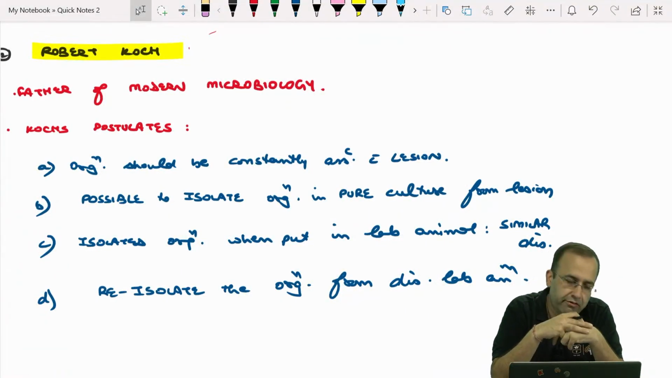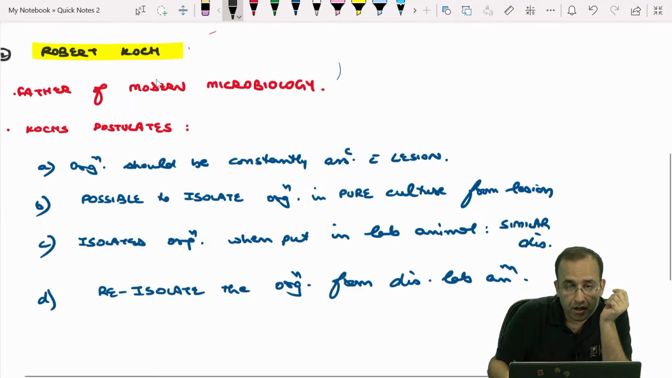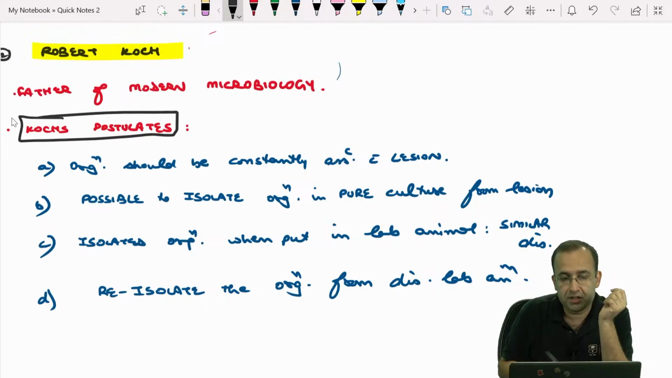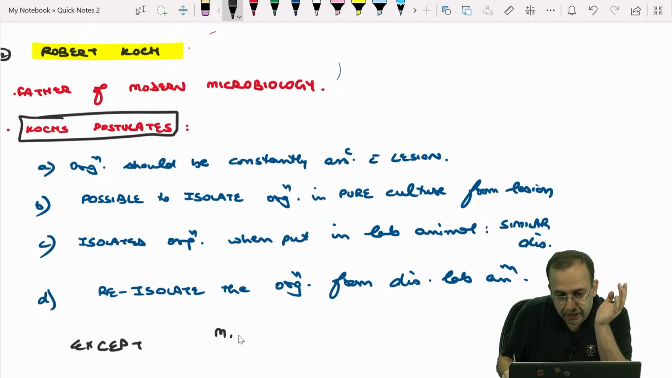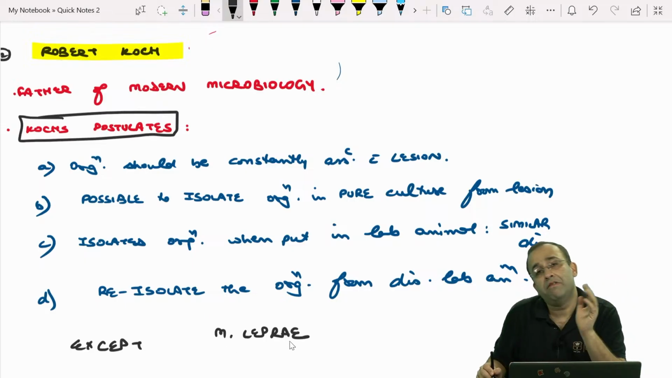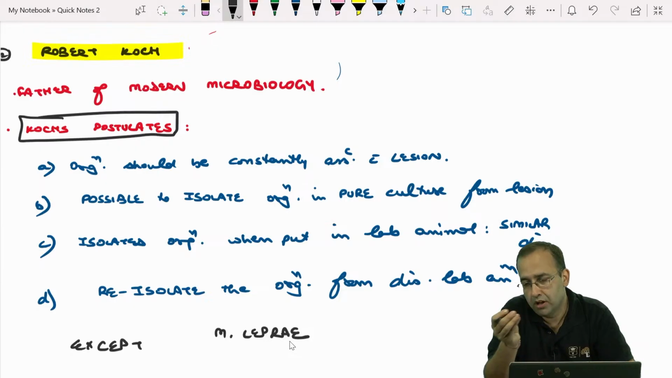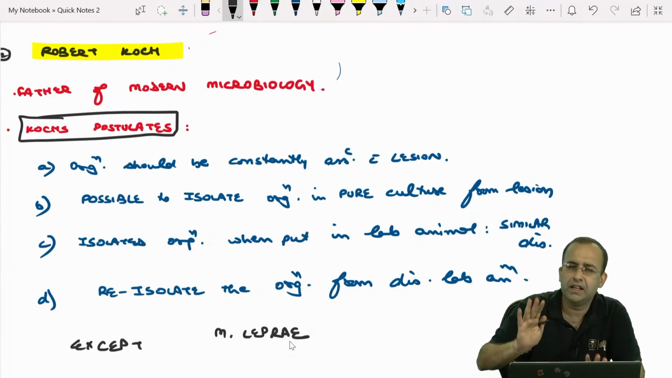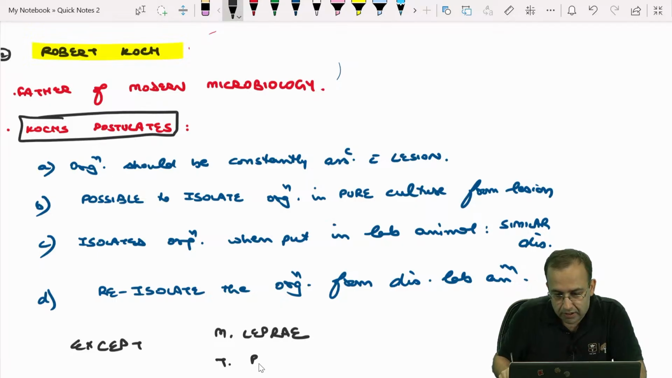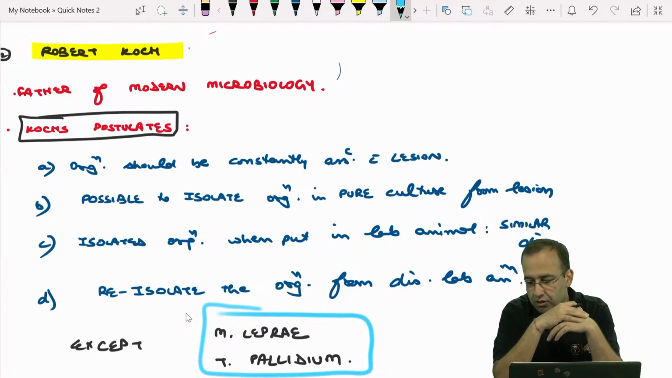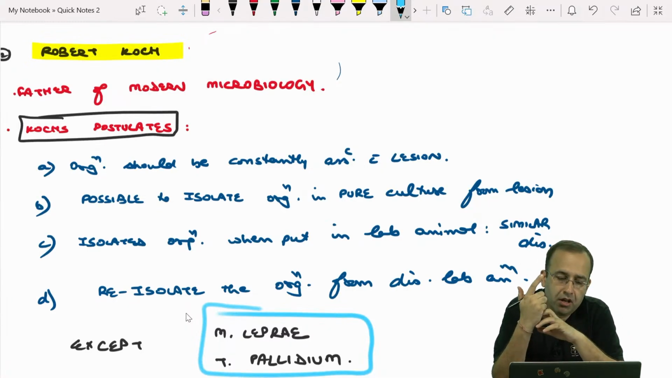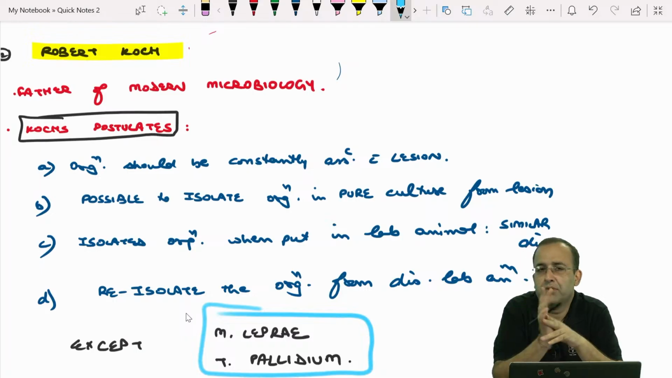All the organisms follow Koch postulates, except, very, very important, Mycobacterium leprae. Important, it is asked. When we study Mycobacterium leprae, we will see that it is not possible to grow it in pure culture. We use the foot pad of armadillo. We'll study that. Mycobacterium leprae and syphilis, that is Treponema pallidum. We'll be doing this in extensive detail. Very, very important. All the organisms follow Koch postulates except Mycobacterium leprae and syphilis, that is Treponema pallidum.